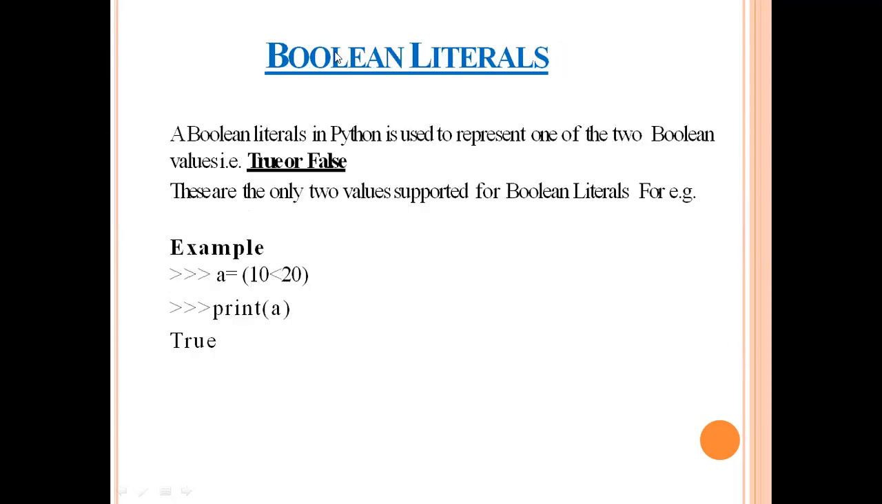The next literal supported by Python is Boolean literals. A Boolean literal is used to represent one of two Boolean values: true or false. These are the only two values supported by the Boolean literal. Depending upon your conditions, it will give you the output. Take an example. I have used a is equal to 10 is less than 20. The condition is true, so the value True is stored in variable a. When I print the value of a, the output generated is True. So a Boolean literal always gives you the output depending upon the condition that you are checking, and the output may be either true or false.